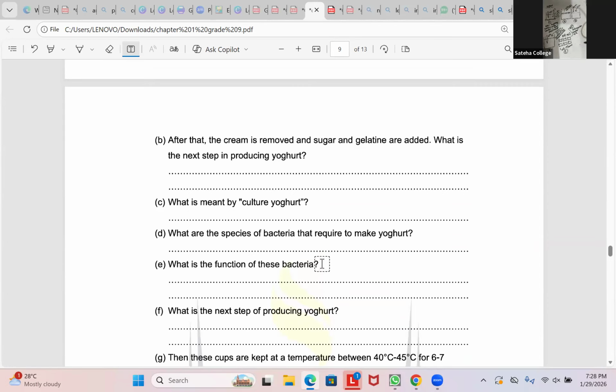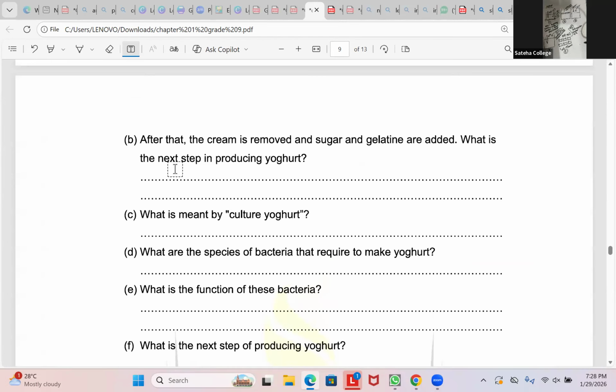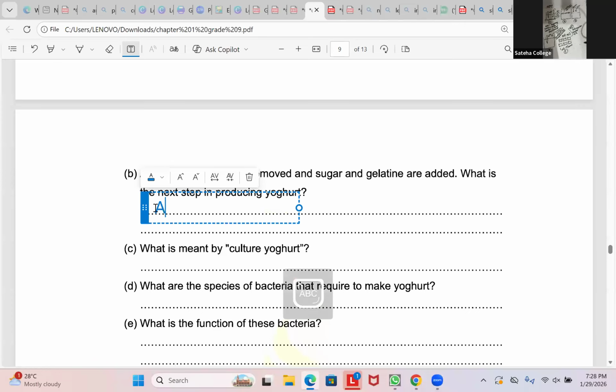Adding culture yogurt to the homemade yogurt in a small amount. Yes, adding culture yogurt. Right? Next step is adding culture yogurt in small amount.